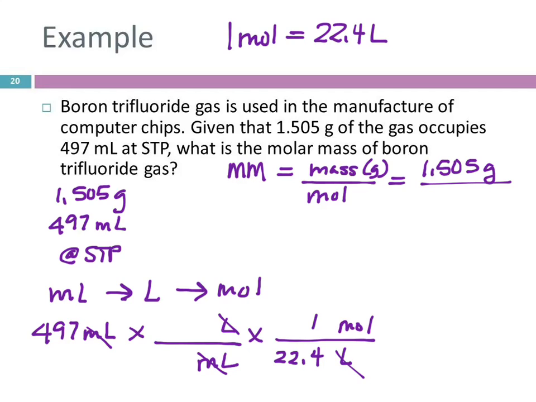Milliliter. So milli on the bottom, what it means on the top, 10 to the minus third. 497 times 1 EE minus 3 divided by 22.4.